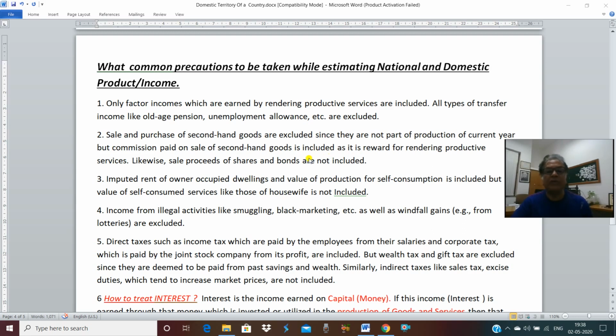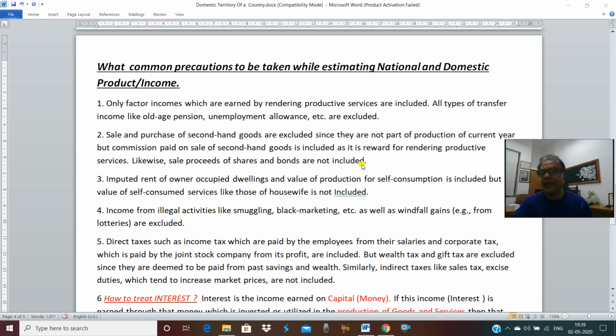Same in the case of shares and bonds also. In case of shares and bonds also, there is a sale and purchase of shares and bonds. What is happening? What are shares and bonds? It is a financial claim. If the sale and purchase is taking place, there is a shifting of financial claim from one hand to the other. There is no flow of goods and services. If you are earning 10,000 through the sale of shares or through the sale of bonds, that 10,000 is not contributing directly in the flow of goods and services. So that's why if any income is earned through the sale of shares and bonds, that will also not be included.